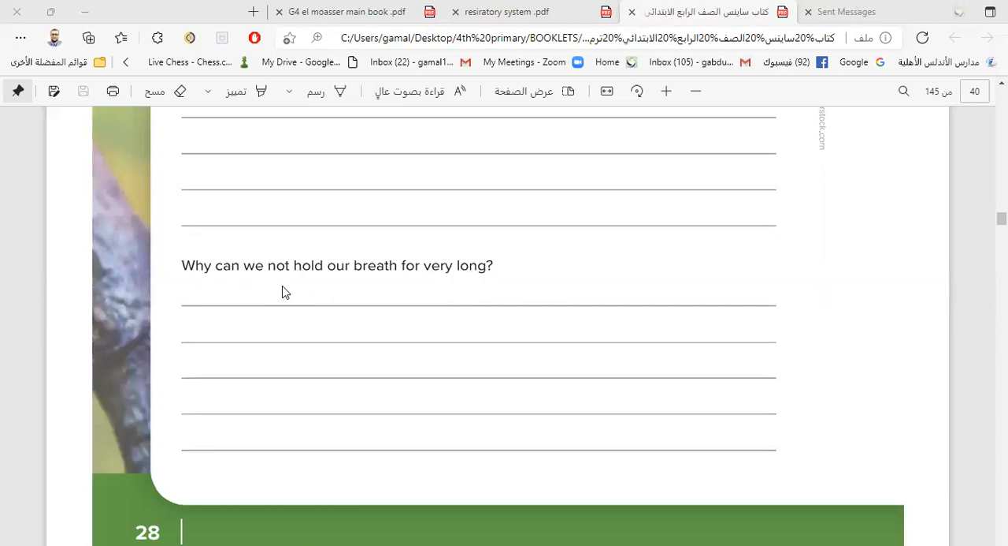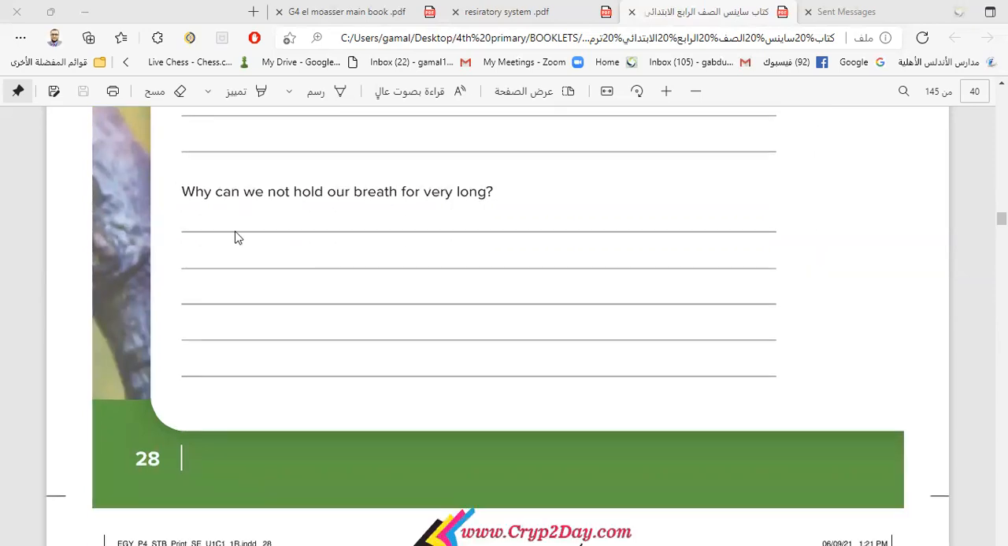Another question in the school book also: why can we not hold our breath for very long? If you hold your breath for 1 minute, for example, what do you feel? You don't enter any air to your body for 1 minute. What do you feel? It is very dangerous. Don't make it again. Don't try this. Don't hold your breath for 1 minute or less.